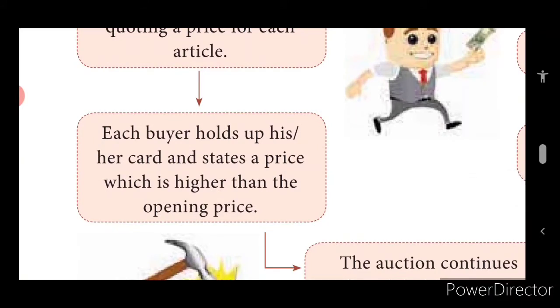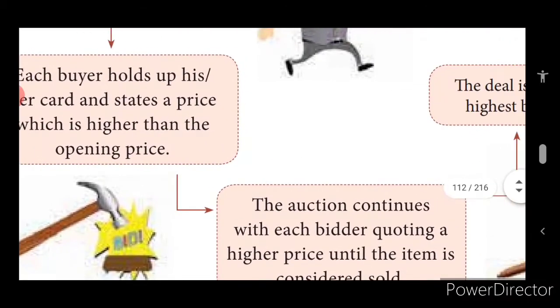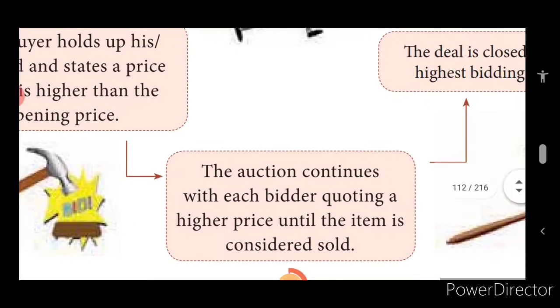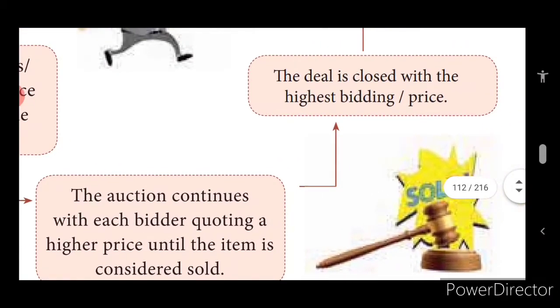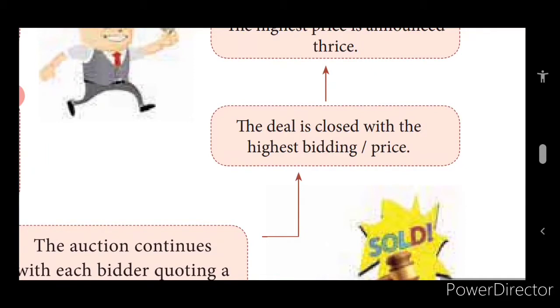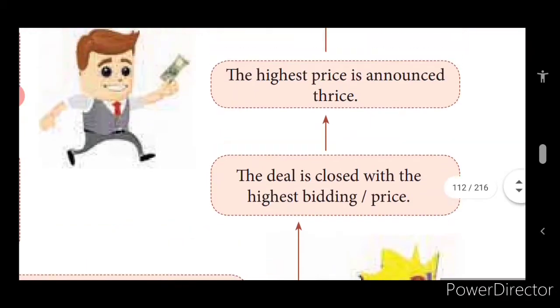Then each buyer holds up his or her card and states a price which is higher than the opening price. The auction continues with each bidder quoting a higher price until the item is considered sold. So when the highest price is mentioned, the article is considered to be sold. Once the article is sold, no one can claim that article. Once it is sold, it is sold, that's it. The deal is closed with the highest bidding price.